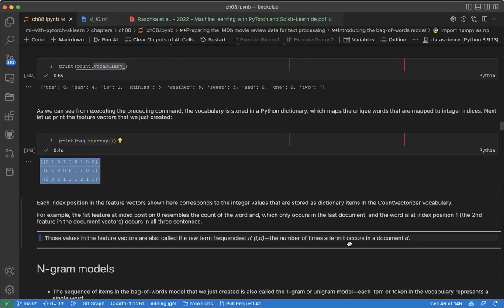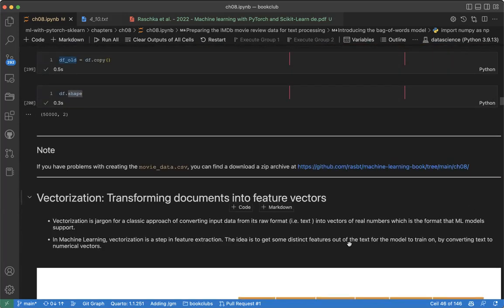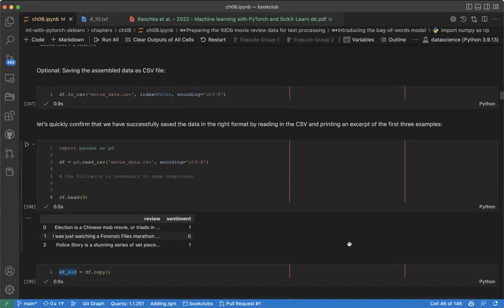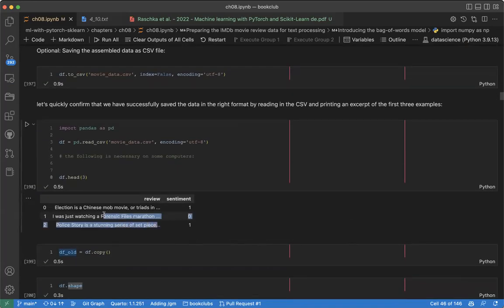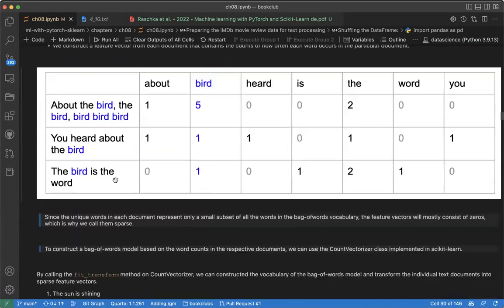Remember what we are doing, because we are dealing with text. In our previous instance, we were given only a sequence of numbers in a data frame, and we just went and trained the machine learning model. But in text, NLP, you'll be given text like this, and one of the tasks for you is to change this text into numbers. One approach is what we have just seen, which is called bag of words.